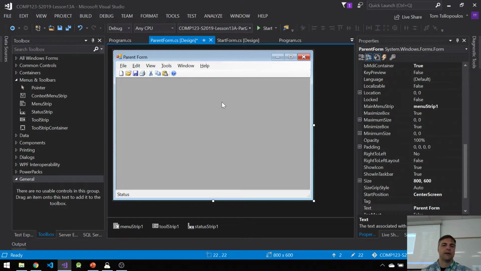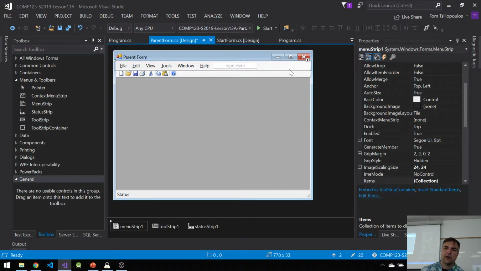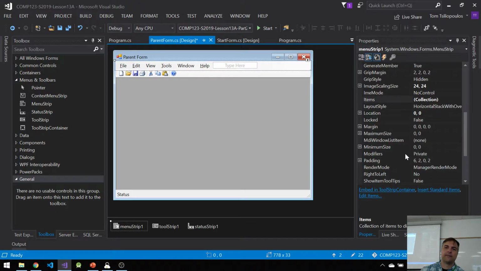Okay. So what the window menu is going to do is provide us a listing of all my child windows. It's going to show all my child windows in there. The way I can activate that is if I click on the menu itself, you can see that the MDI window list item is part of that menu.